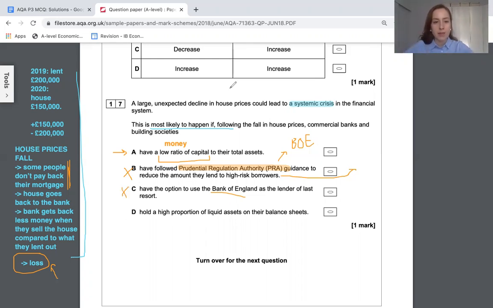High proportion of liquid assets. This is another way of saying things like money and close-to-money things. If they've got lots of money, they can withstand making losses and things like that. So all of these other three are in the wrong direction.